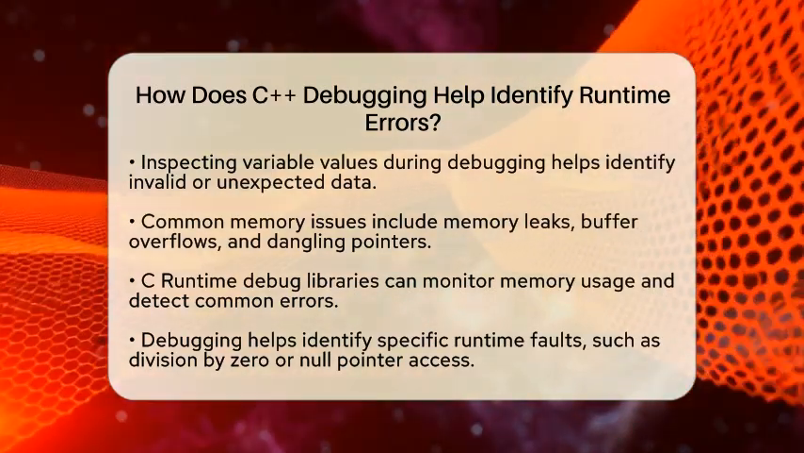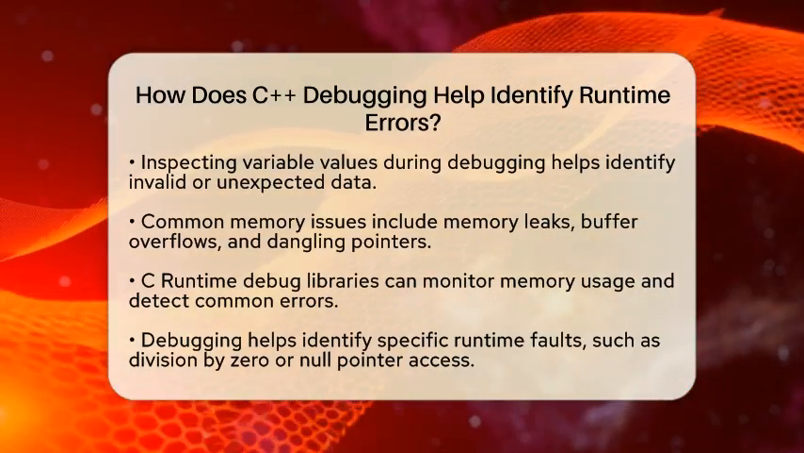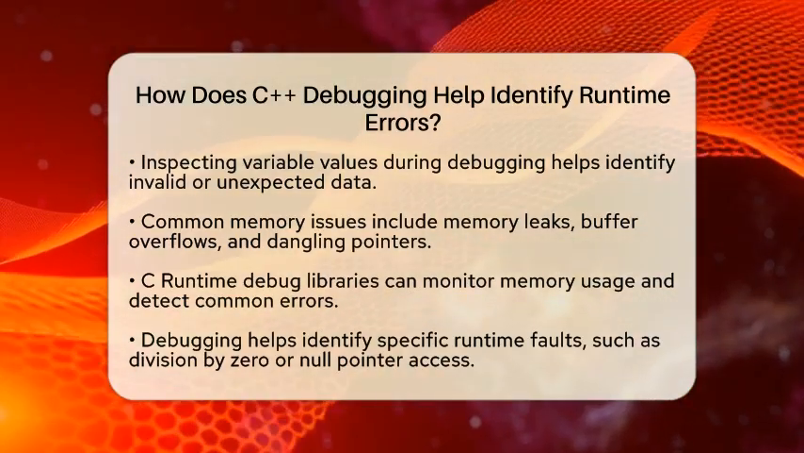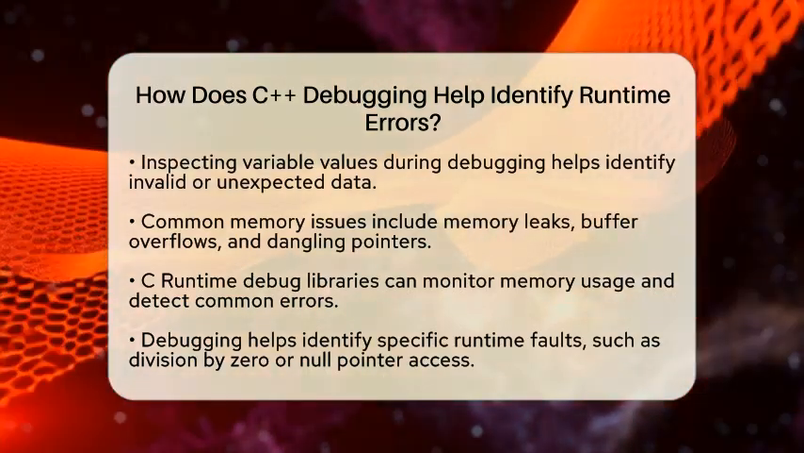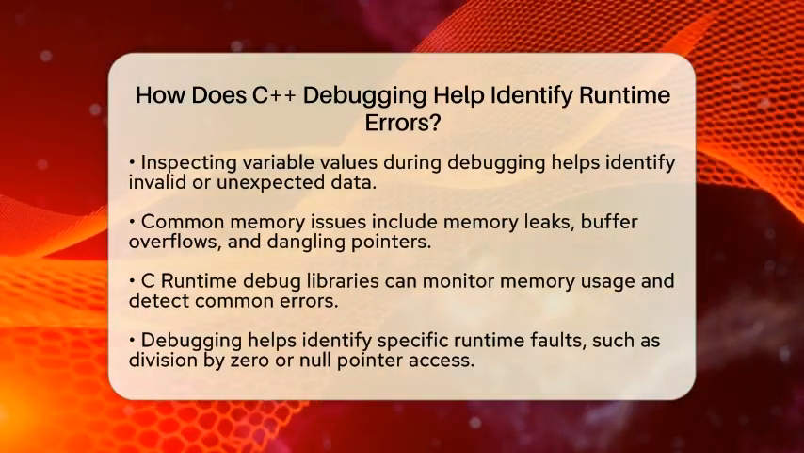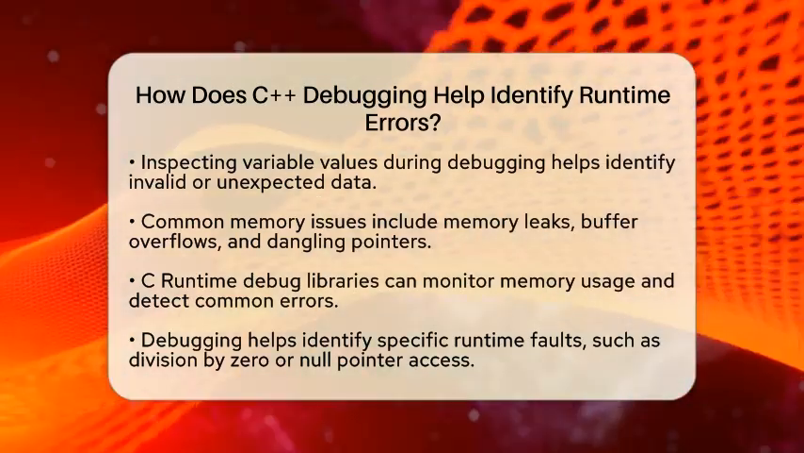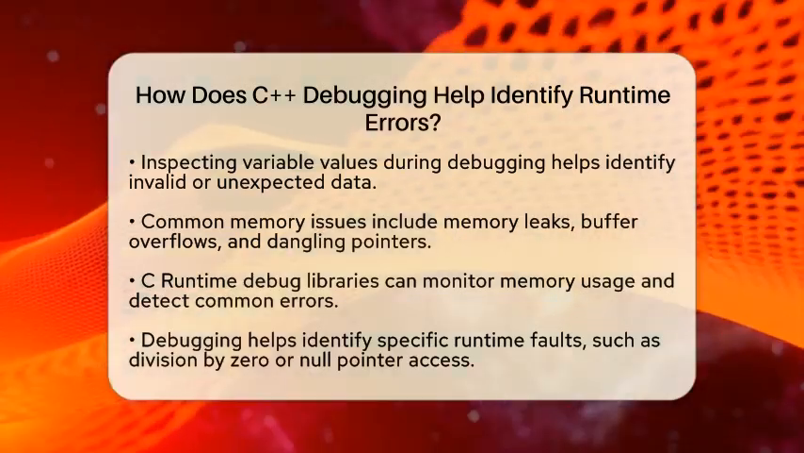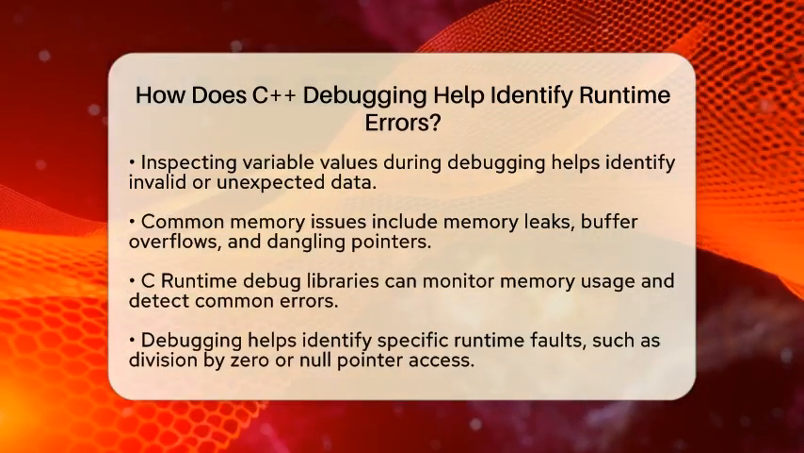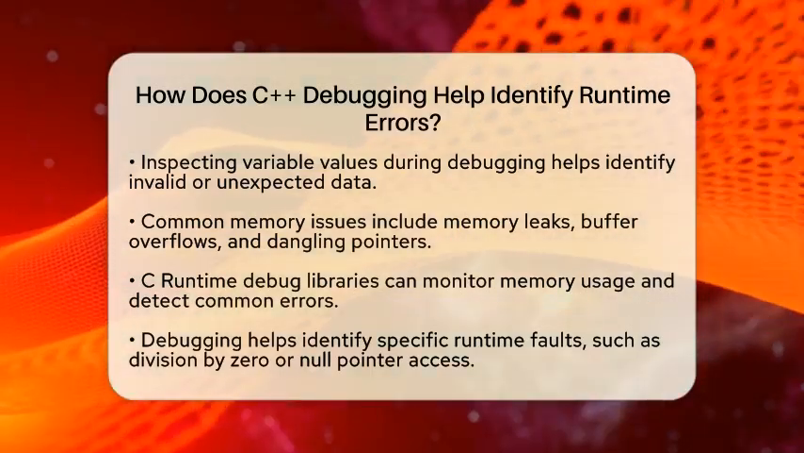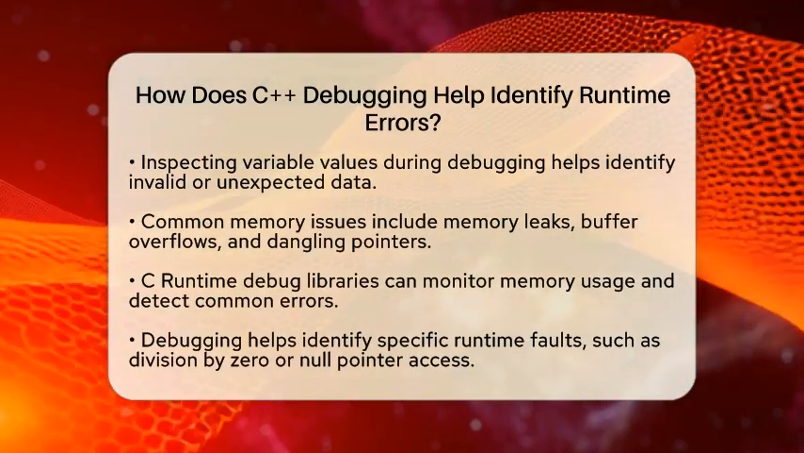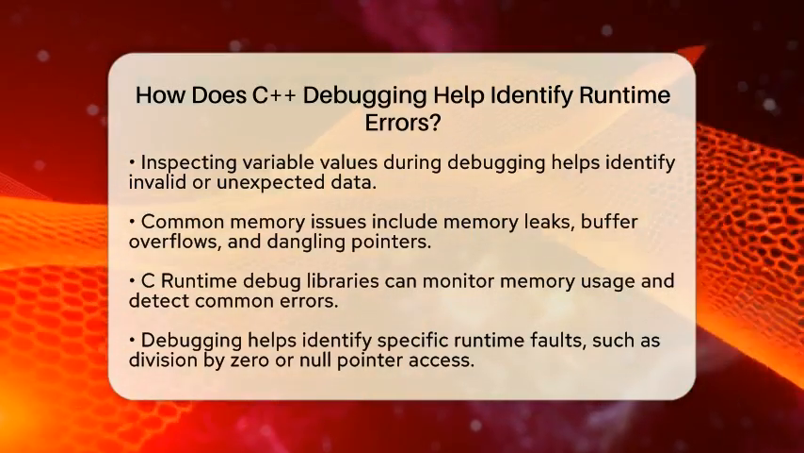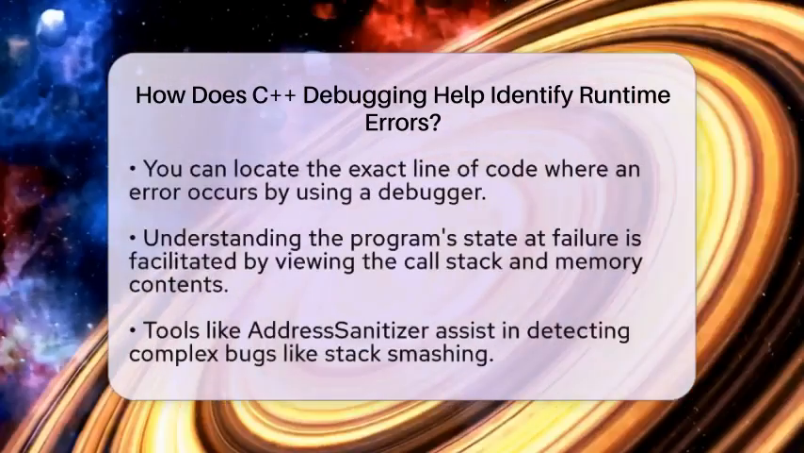Using specific libraries designed for runtime error detection can also be very helpful. The C runtime debug libraries provide functions that monitor memory usage. By linking your program with these libraries, you can automatically check for common errors, like accessing invalid memory. When you debug, you can identify specific runtime faults. For example, if your program tries to divide by 0 or access a null pointer, these actions will lead to runtime errors. By observing crashes or exceptions during debugging, you can catch these issues early.